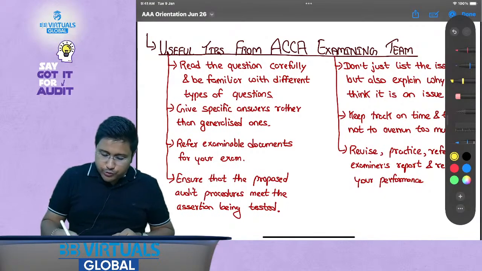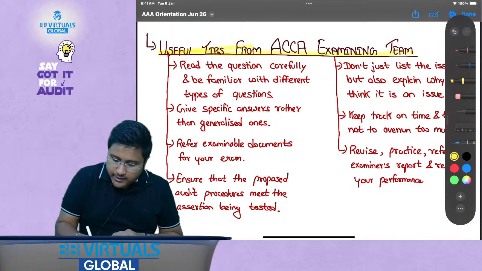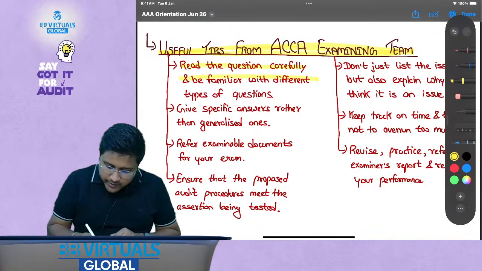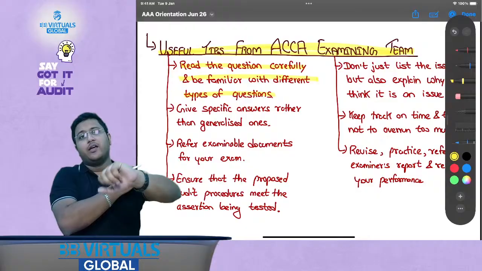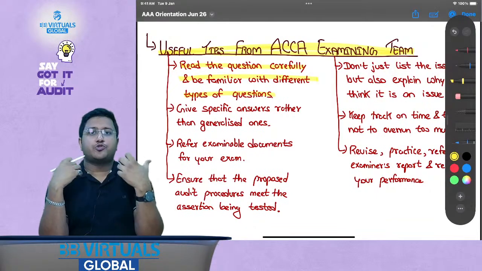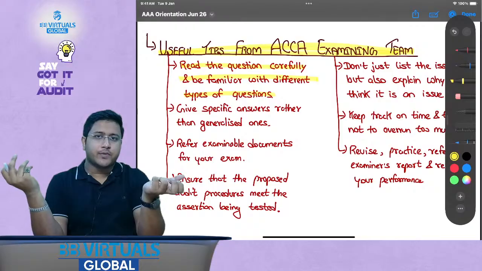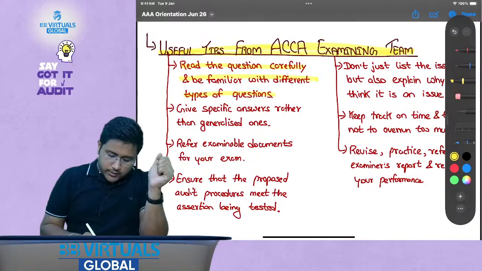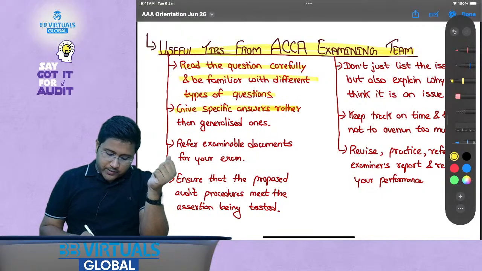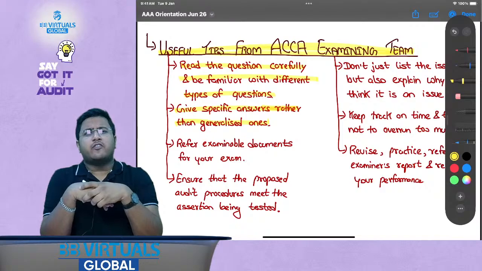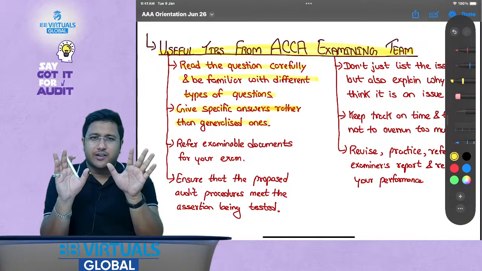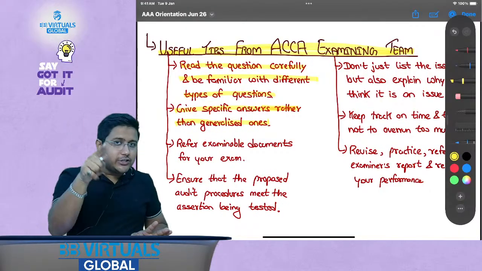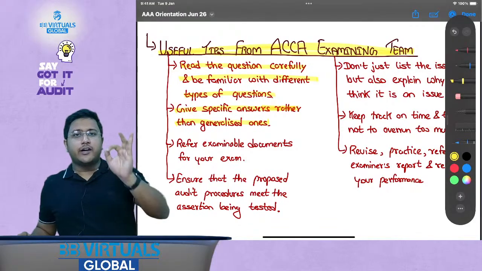Okay, now useful tips from the ACCA examining team. Read the question carefully and be familiar with different types of questions. Why is this written over here? Because a lot of times it is asked to comment and people start discussing. A lot of times it is asked to conclude and people start explaining. Not true. Then not appropriate. Then give specific answers rather than generalized ones. Auditor will verify the invoice. Very generalized answer. Auditor will verify the invoice number in the invoice to ensure that the invoice was generated before the year end.